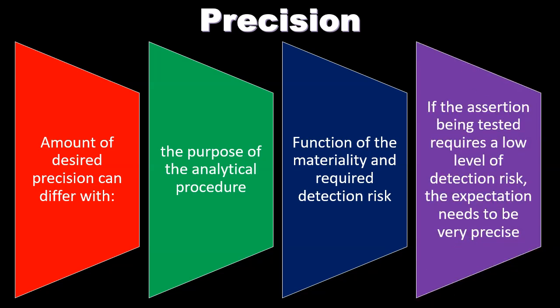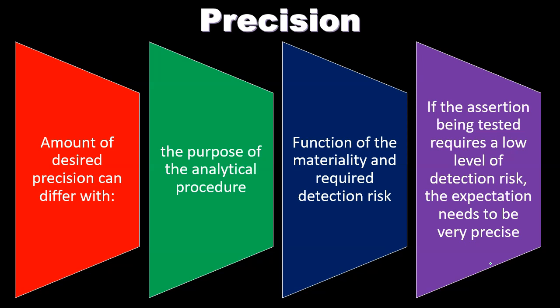So when we think about the detection risk, we're thinking about what the level of detection risk is. If the assertion being tested requires a low level of detection risk, the expectation needs to be very precise. In other words, when we consider our audit formula to consider what the detection risk is for this particular procedure, then if we're setting the detection risk to be low, that means that we want a low level of risk that we won't be detecting the problem, and therefore we need more precision so that we would be more likely to catch the problem.